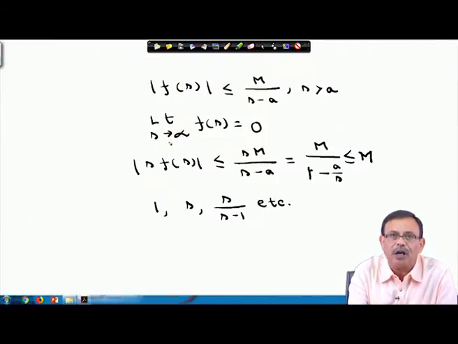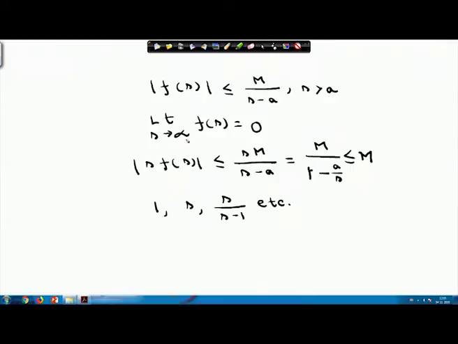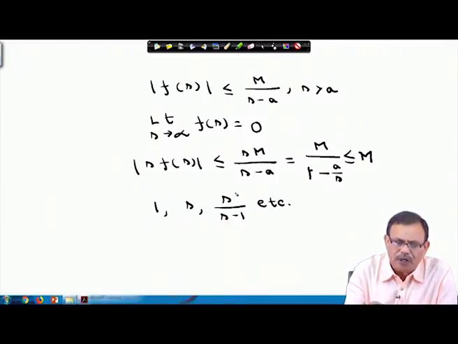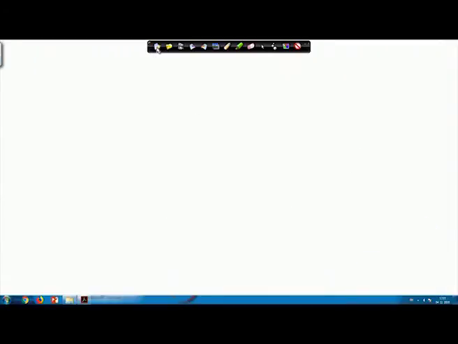This we have shown here, that as s approaches infinity, F(s) should be equal to 0. Therefore, functions like 1, s, s by s minus 1, this type of function can never be a Laplace transform of any function. You consider the unit step function.